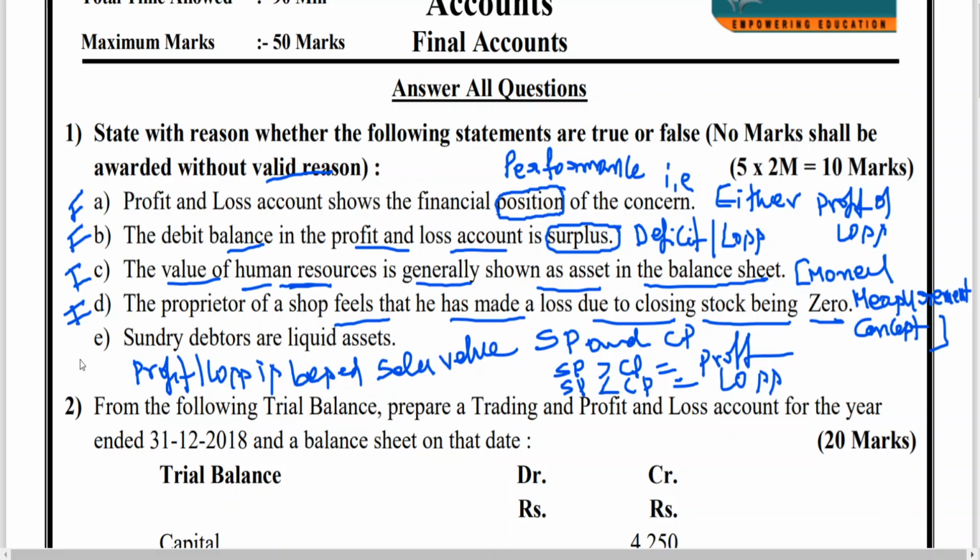Then, sundry debtors are liquid assets. True. Sundry debtors are liquid assets. What is a liquid asset? Those assets which are readily convertible into cash. Liquid assets are those assets which are readily converted into cash and will include cash balance, bills receivable, debtors, short-term investments like that. Okay? If you want, you can write the statement like this.